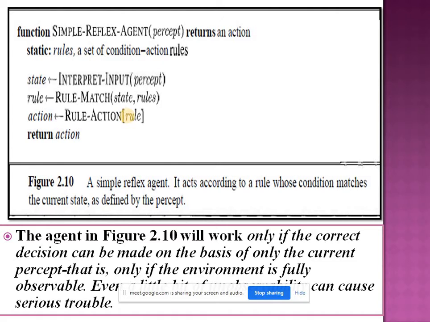First we see the state. We determine state by using the current perceived input. Next, rule. For this state, which is the applicable rule, by using that we decide the rule. And next is the action. By using this updated rule, we perform the action upon the environment. This is the function for the simple reflex agent.